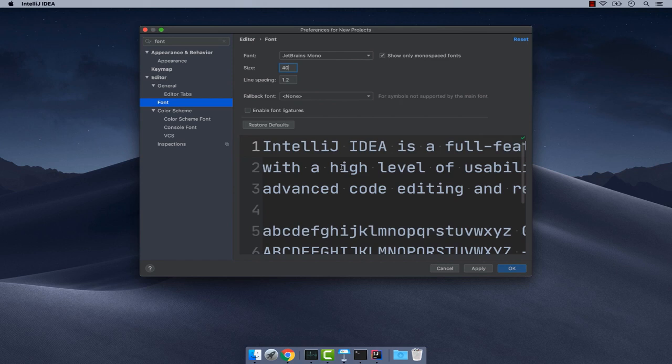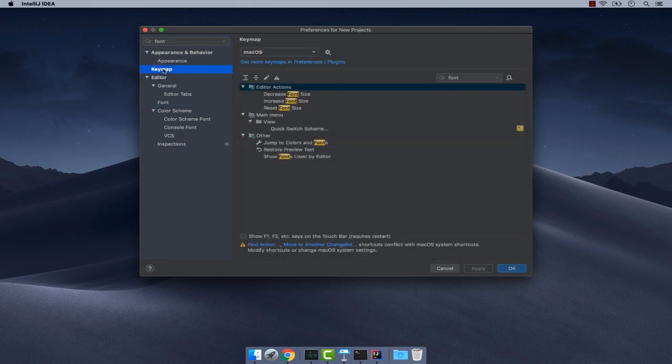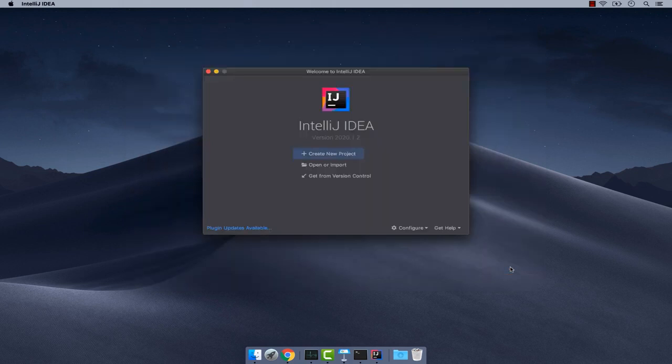So there we go. Now let me simply apply, and let me also click on key map, and right here I'm going to select the IDEA Classic. So this is the key binding that I prefer when using IntelliJ. So this is the one I recommend to most people, but if you want to keep it as a default, that is absolutely fine. Now let me simply apply and then OK. And there we have it. We have configured IntelliJ.